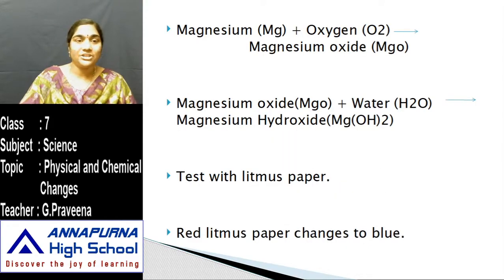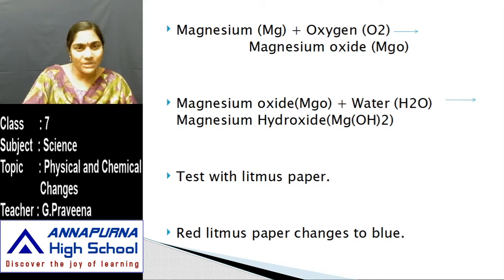Okay, so magnesium is a metal. When that magnesium ribbon is burnt, it leaves some ash. While it is burnt, magnesium combines with oxygen. To burn anything, it requires oxygen, right? So here the magnesium, when burnt, combines with oxygen and is converted to a substance known as magnesium oxide. Magnesium oxide is a new substance that is produced when magnesium combines with oxygen.